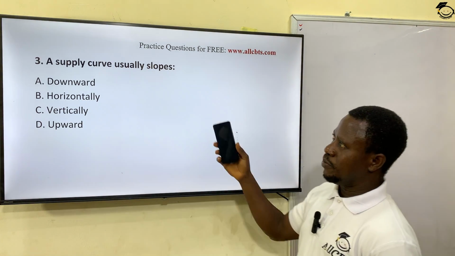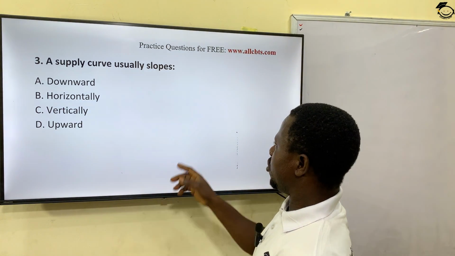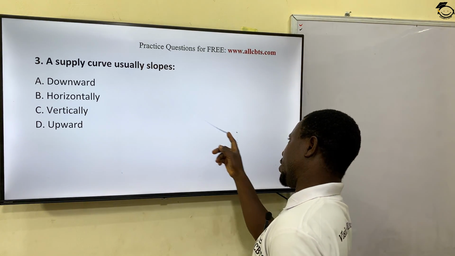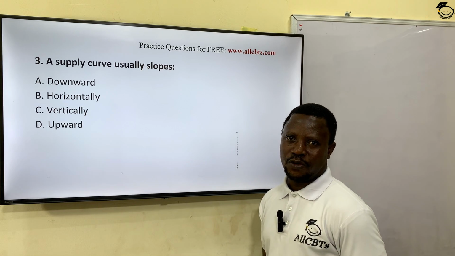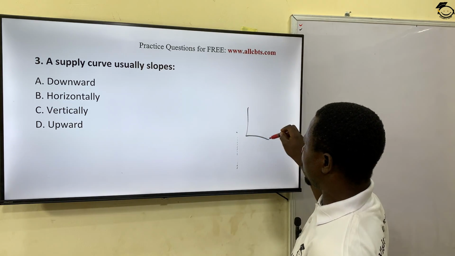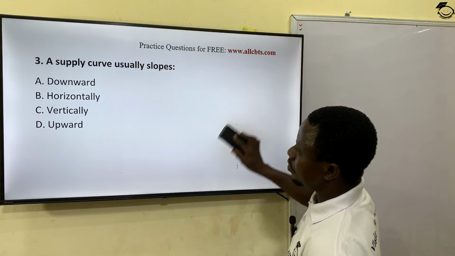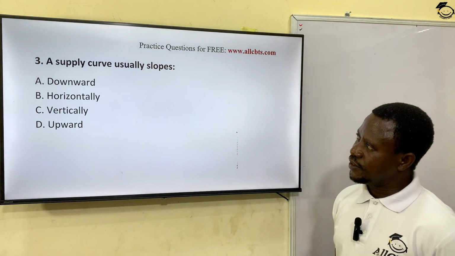If it's a demand curve now, it will be downward right. In other words, it flows from the y axis downward towards the x axis. I just showed it to you also when I was explaining this topic. All right? Then the next question, let's see.